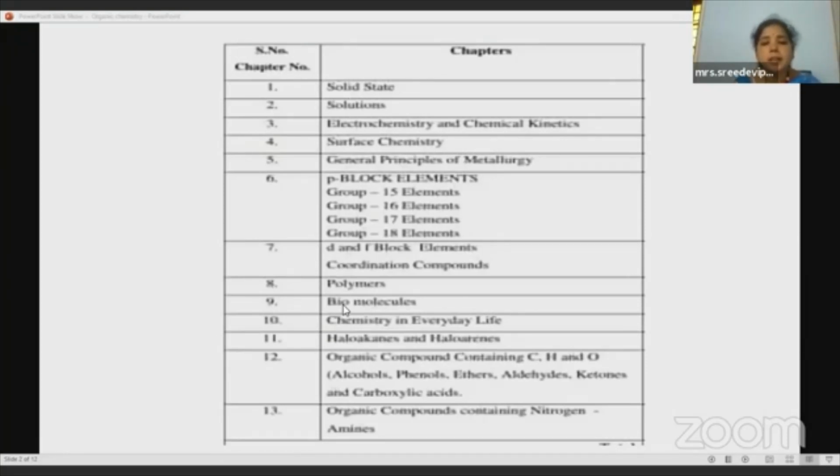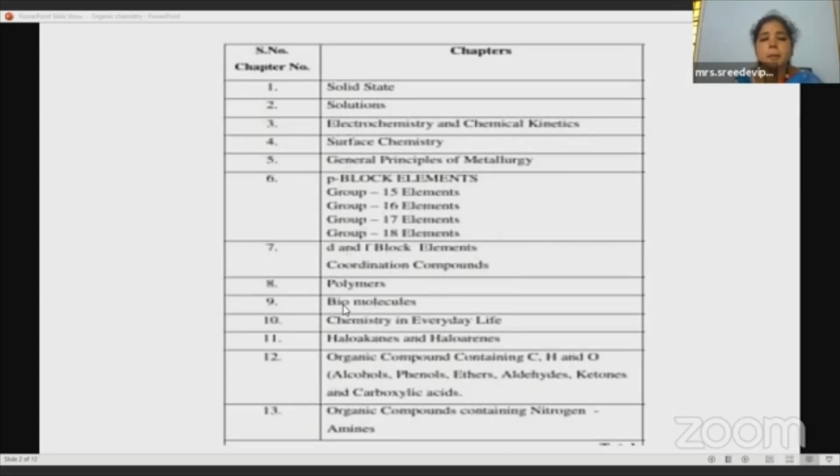And then coming to the d and f block elements. See, the d block elements. So they are arranged in how many series? Yes, they are arranged in 4 series: 3d, 4d, 5d, and 6d series. So the elements in which the differentiating electron enters into the d orbital are called d block elements. And then coming to the f block elements. So we are going to learn about the f block elements, which are arranged in 2 series, that is the 4f series and 5f series. Okay. And then the most important thing about this is coordination compounds. Yes, we are going to learn about the properties of coordination compounds.